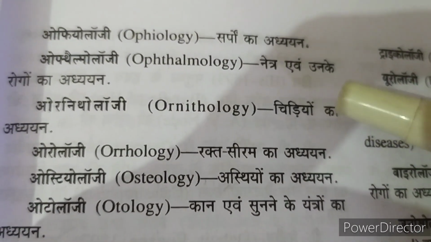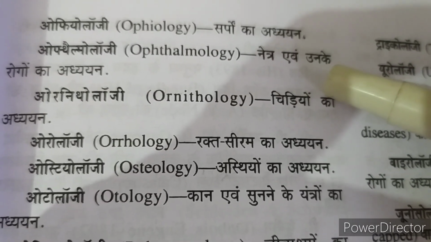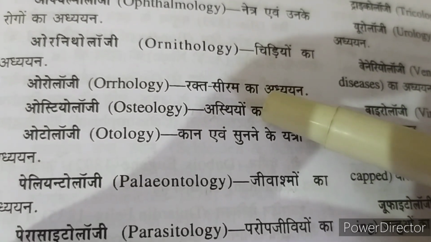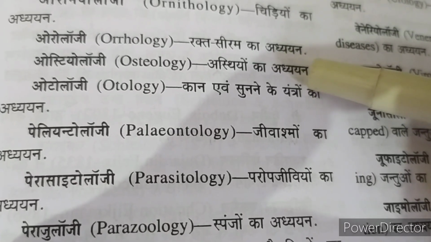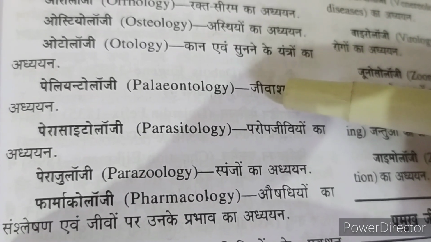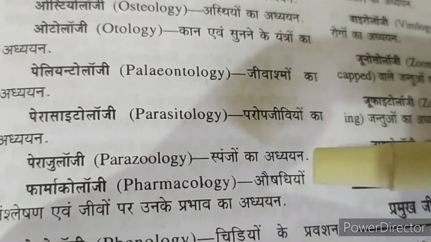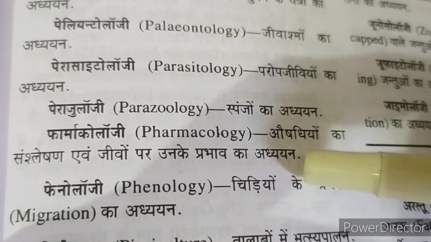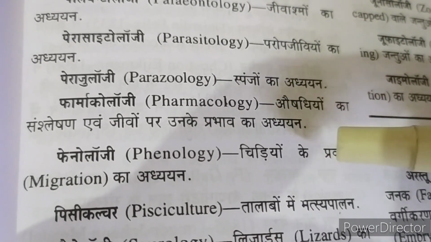Study of eyes and their diseases is ophthalmology. Ornithology is the study of birds. Study of the serum of blood is in serology. Osteology is the study of bones. Otology is the study of the ear and the apparatus involved in it. Paleontology is the study of fossils. Parasitology is the study of parasites. Parazoology is the study of sponges. Study of medicines and their effects on organisms is pharmacology.